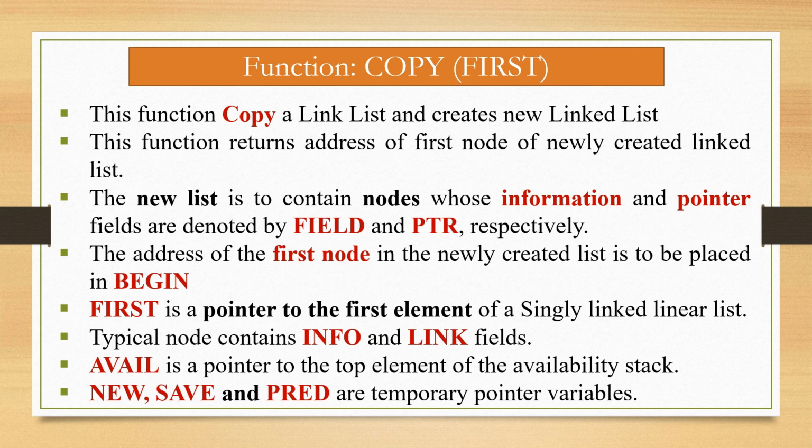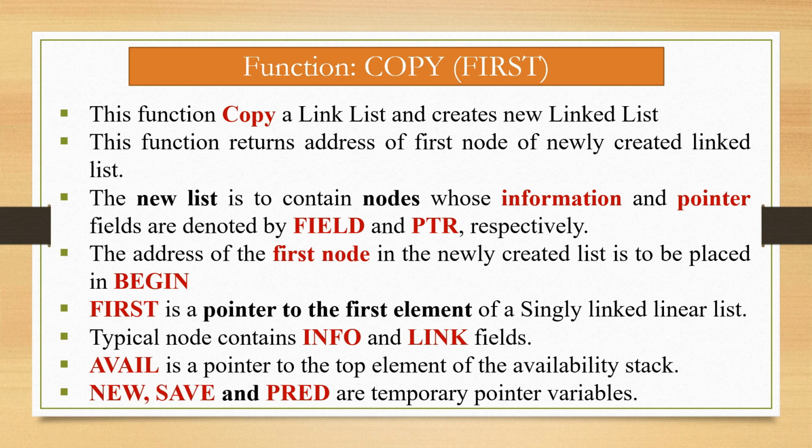In our typical node, we have two parts, info and link. The info part is used to store data and the link part is used to store the address. In the same way, in the new list, a node contains two parts, information and pointer. So the information part is denoted by FIELD and the pointer, that means the address of another node, is denoted by PTR.